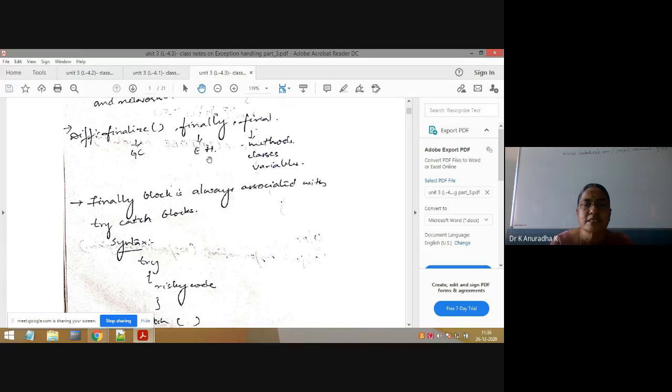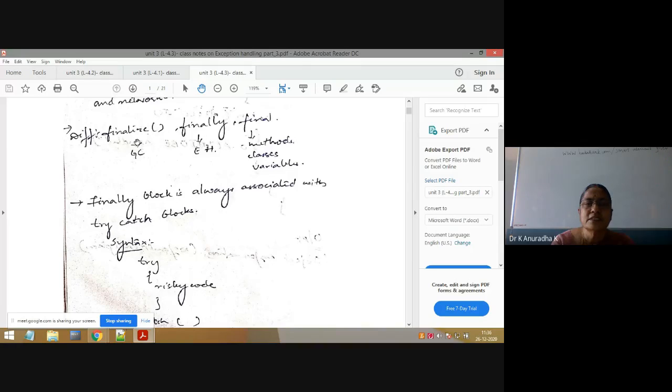It is not a must. If you open any database or network connectivity in exception handling programs, in those cases only, in addition to try and catch blocks, also include the finally block. Otherwise, it is not always required. That's why it is optional.